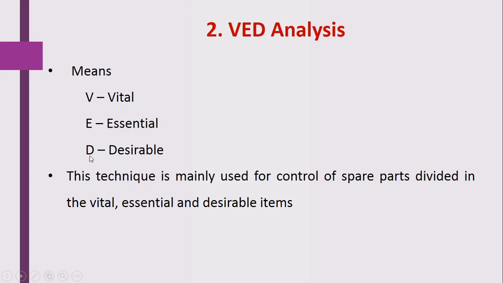After those categories, those materials which are vital, the inventory of that particular material is controlled and maintained in the hospital. So by using this category, whatever the material or spare parts are required in the hospital pharmacy or in the hospital manufacturing unit, these items are to be procured.